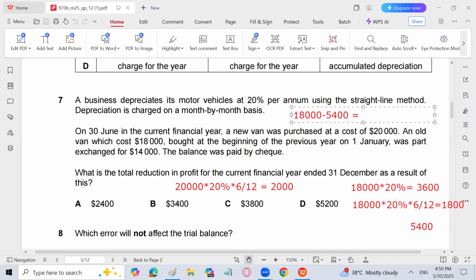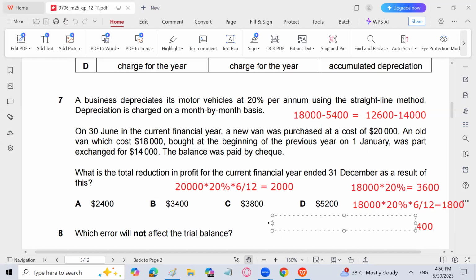So let's calculate the book value. 18,000 minus 5,400 is going to be 12,600. And it has been traded in or sold for 14,000. So definitely it is going to be a profit of 1,400, which will increase our gross profit.